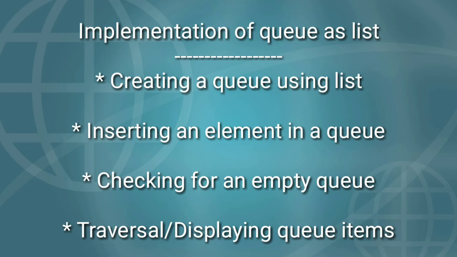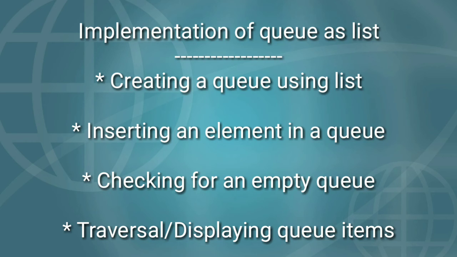Then third operation is checking for an empty queue. If you want to delete an element from a queue, first you should check whether that queue is empty or not. If that queue is empty, deletion is not possible. We can't delete an element from an empty queue.